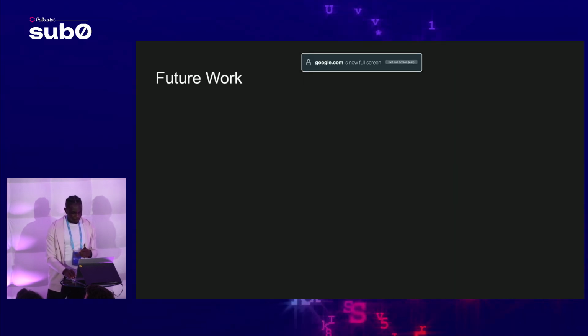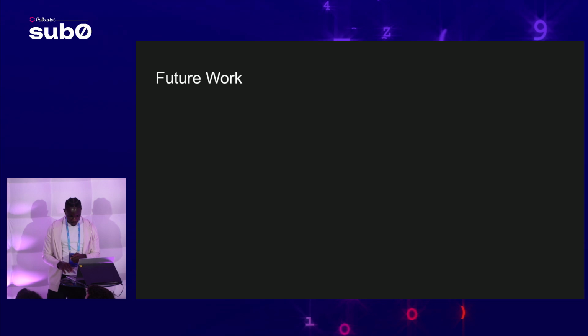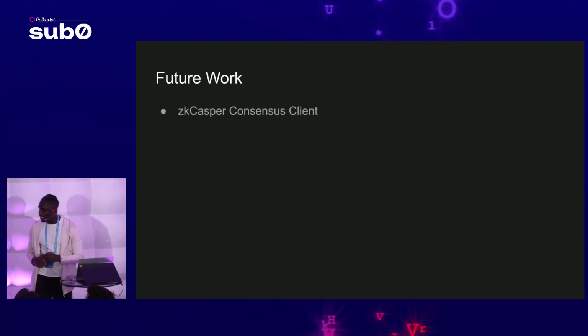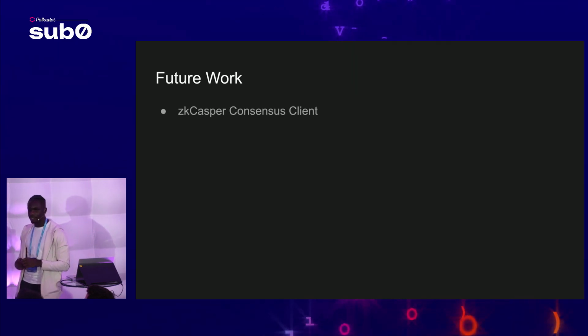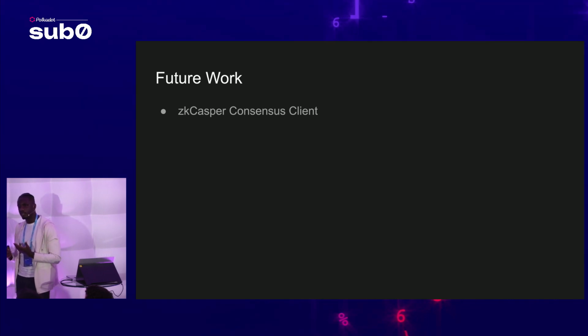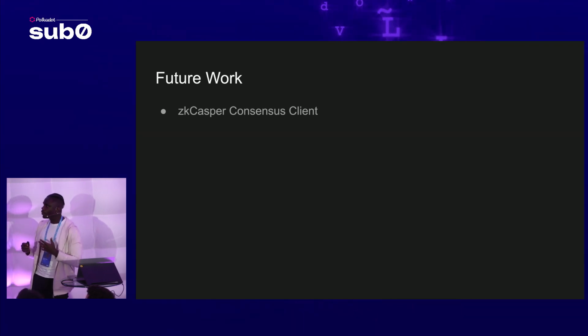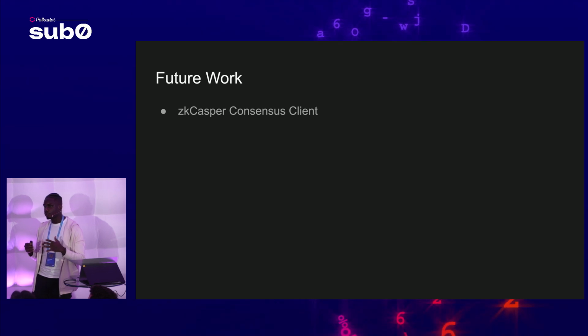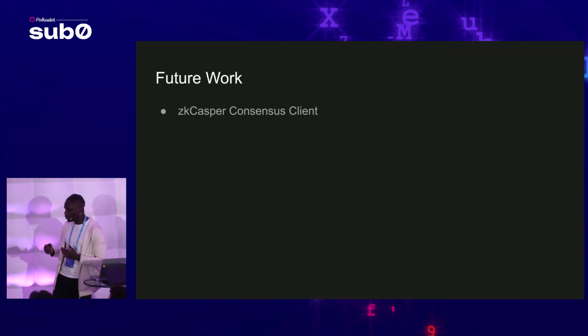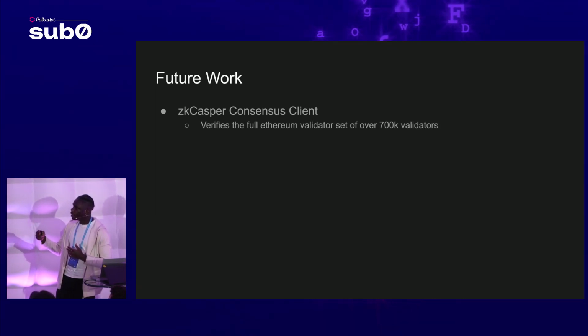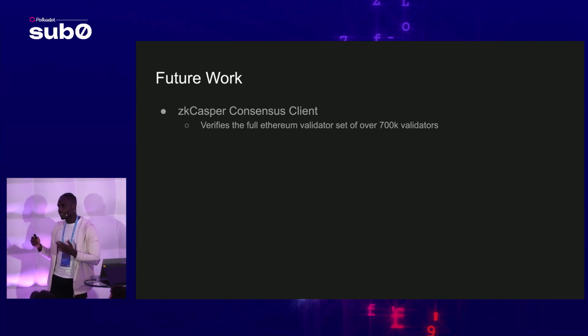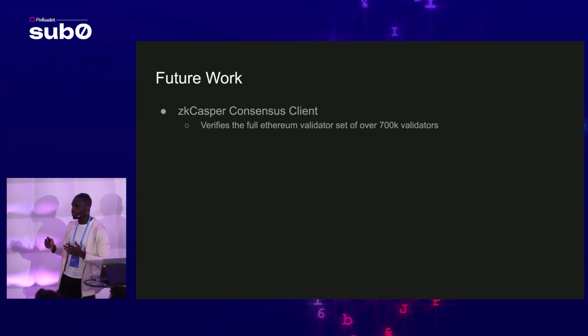Yeah, that's about it. But let me just cover the future work. I already talked about this. We want to work on a Casper FFG consensus client. This will allow us to verify the full consensus proofs of Ethereum. We currently have a sync committee, but we're not too confident in the security, so we want to make that more secure using Casper. This Casper FFG has like 700K validators, so it's ridiculous.